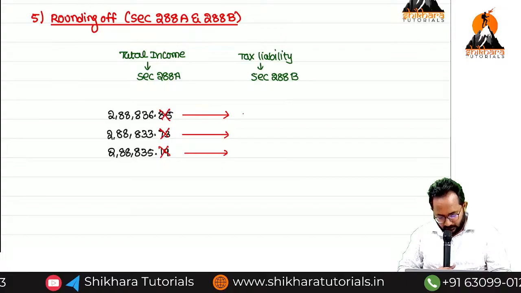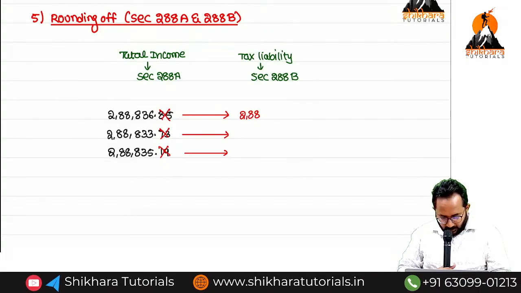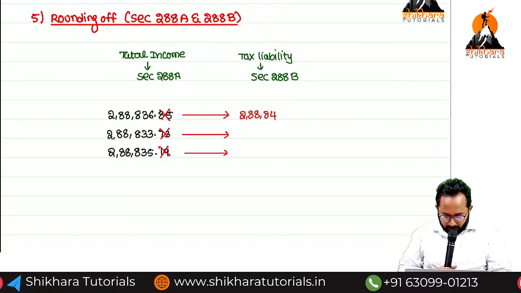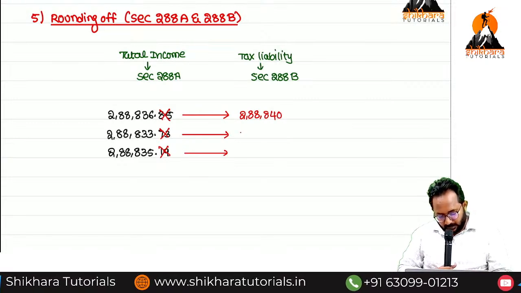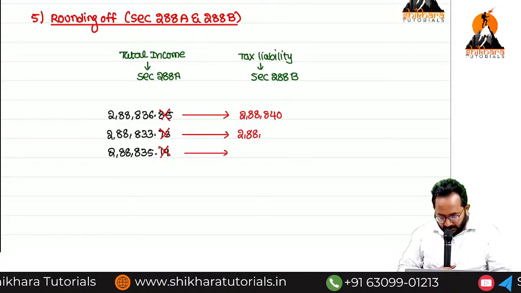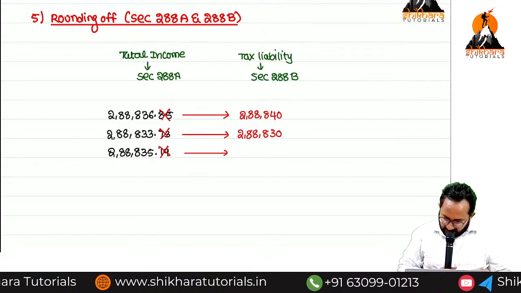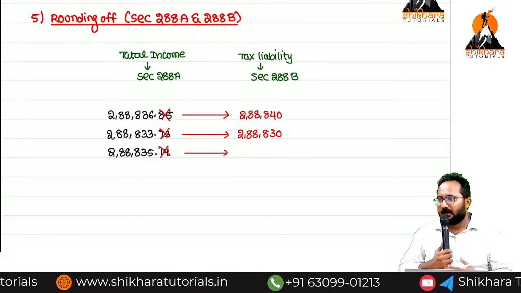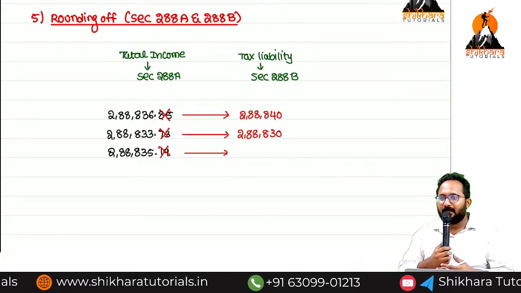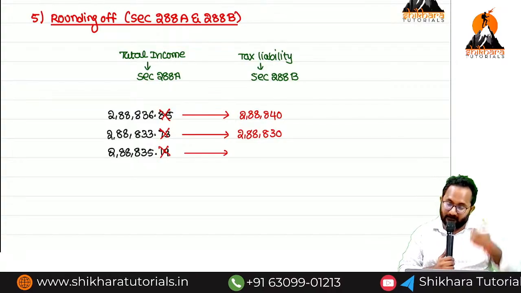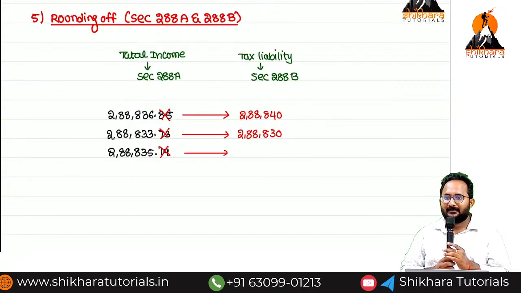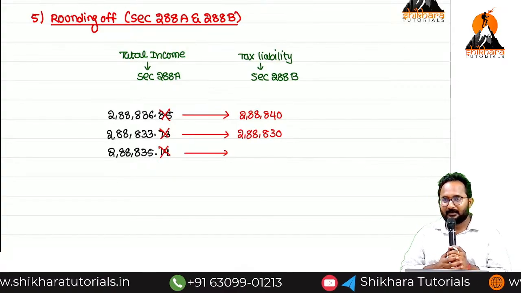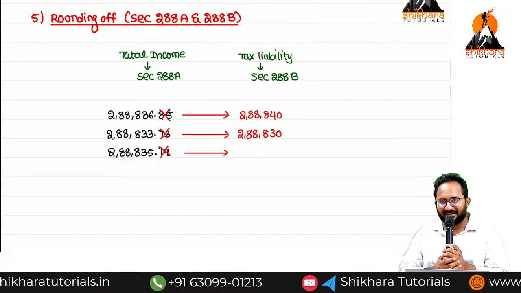Next one: 2,88,833 rounds to 2,88,830. Next: 2,88,835. How many of you are saying 840? How many of you are saying 830?